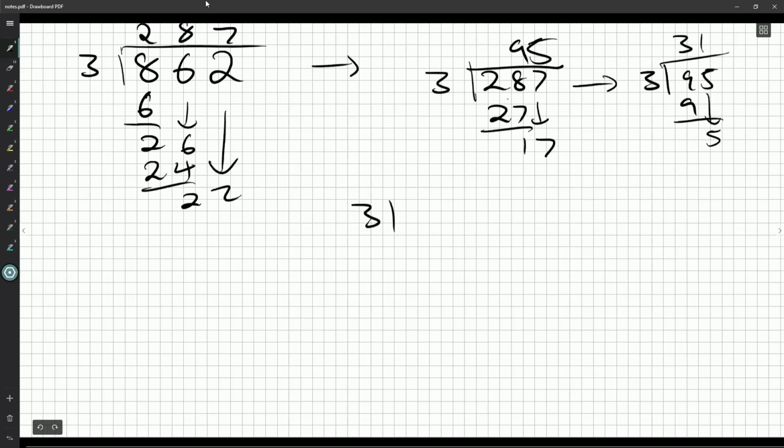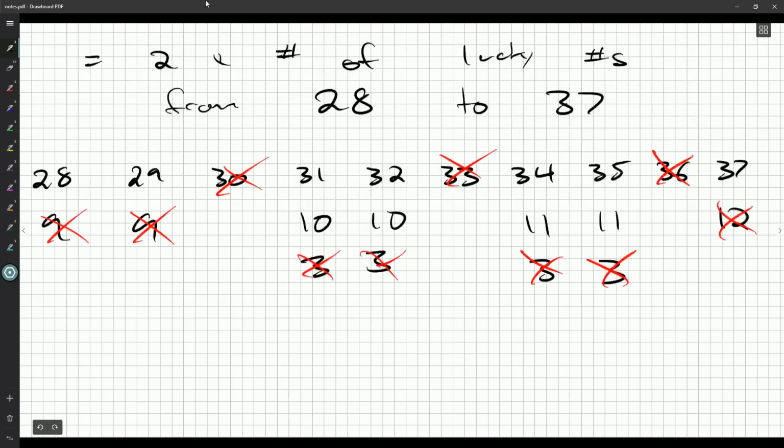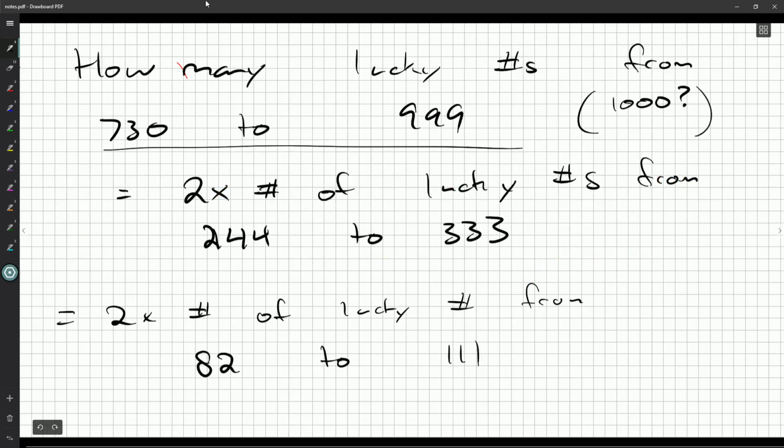You see how it does work down to a number in a specific range, but 3 goes into 3 once, and we're going to get 10. 3 goes into 10 3 times, and it won't work out. So, there are no other numbers in the range 370 to 999 that matter.